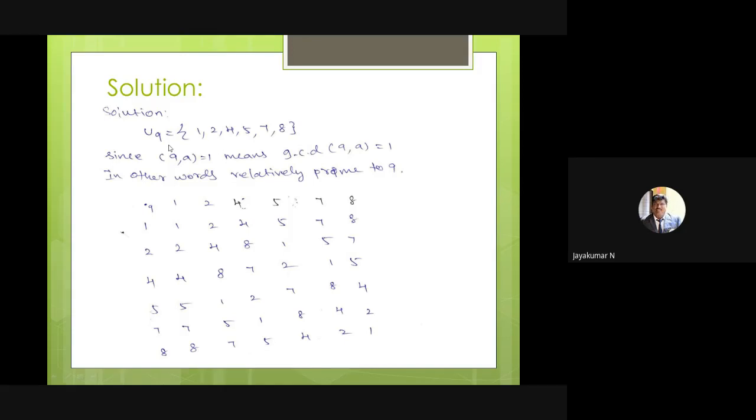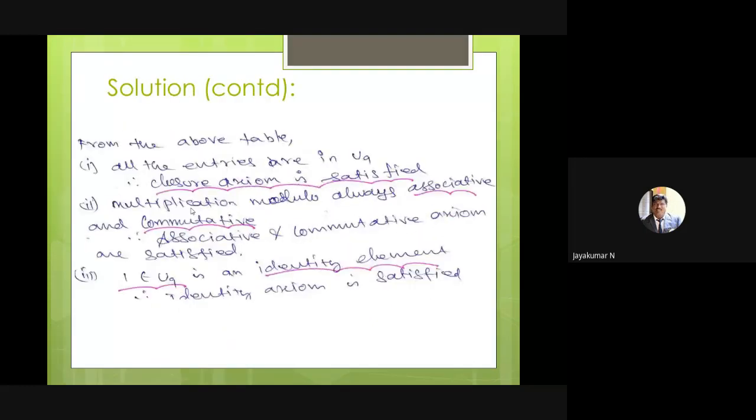So see here, I have to take elements which are less than 9 and relatively prime to 9. That is called U9. U9 is the collection of elements which are relatively prime to 9 as well as less than 9. Using those elements 1, 2, 4, 5, 7, 8, just apply multiplication modulo, and easily you can prove this is a finite abelian group.